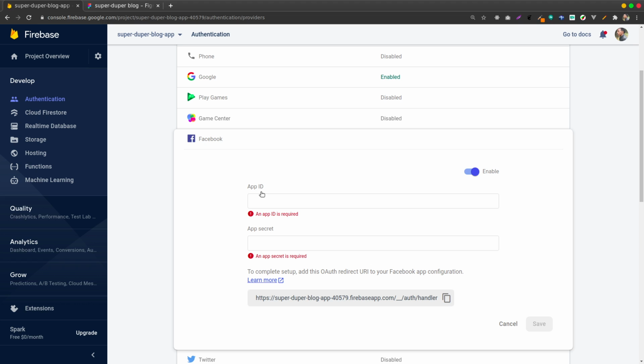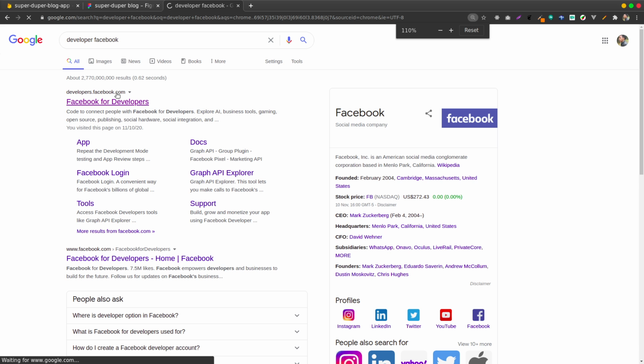Let's search for Facebook developers on Google. Then of course you have this page here called Facebook for developers. Remember to always be signed in on your Facebook account. Otherwise you may have issues, because some links will only be available for you if you are logged in on Facebook.